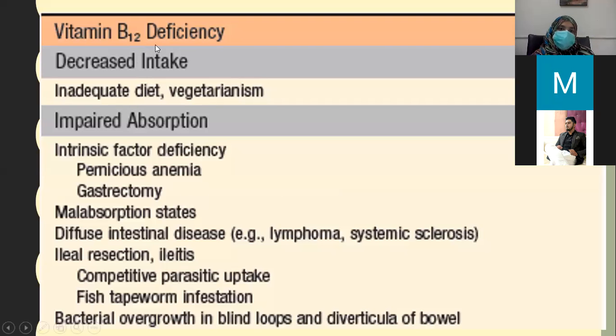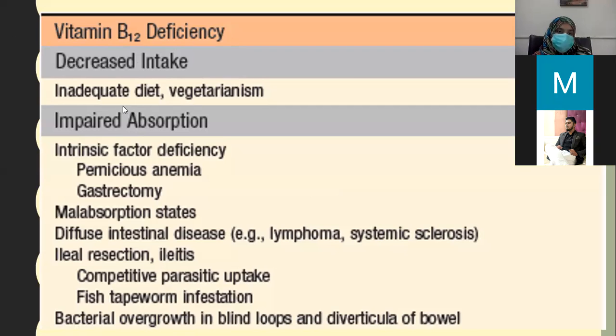So why does vitamin B12 deficiency occur? It can occur if there is decreased intake, an inadequate diet, or the person is vegetarian. Then there is decreased intake, and hence B12 deficiency occurs. The other cause can be impaired absorption. The patient is consuming adequate B12, but there is impaired absorption.